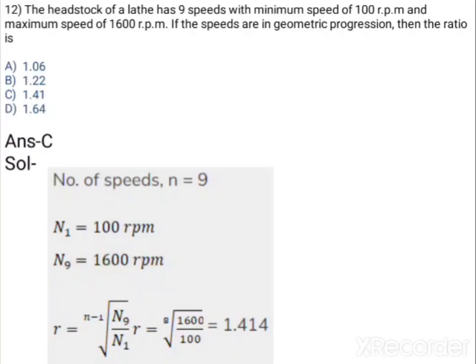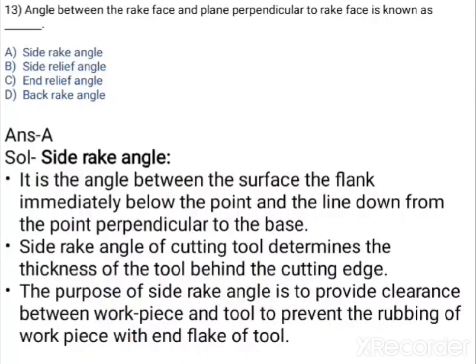So if you take the 1 by 8th power of 16, you will get 1.414. So the option that matches is option C, 1.41. Okay, so you have to take the 8th root because n minus 1 is the formula for geometric progression. So it is a very easy calculation. 1.41 is option C.